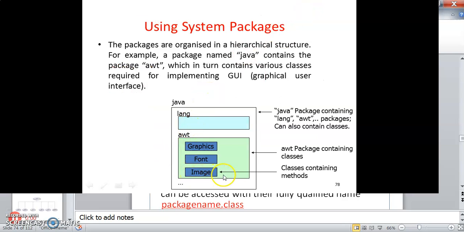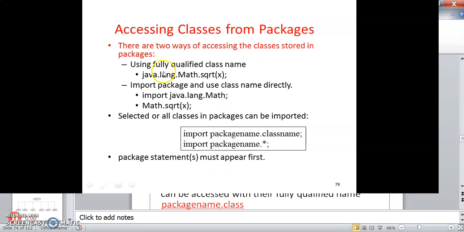So this is how the AWT package looks. The AWT package contains so many classes for graphics, fonts, and images, and more. Each and every class has certain methods as well. Each and every package has a collection of classes. Lang is another package, AWT is another package. All packages have several classes, and each class has separate methods. For accessing classes from a package, you can access a math function as java.lang.Math.sqrt(x) using the fully qualified name. You can access it this way.